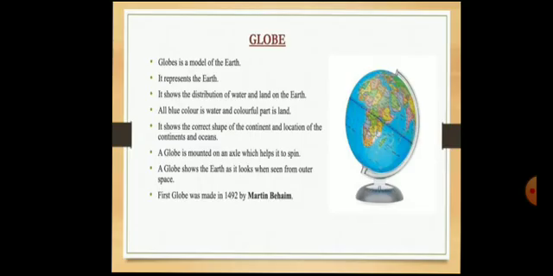Some points about globes. A globe is a model of the Earth. It represents the Earth. It shows the distribution of water and land on the Earth. All blue colors are water and colored parts are land. It shows the correct shape and location of the continents and oceans. A globe is mounted on an axle which helps it to spin. A globe shows the Earth as it looks when seen from outer space.